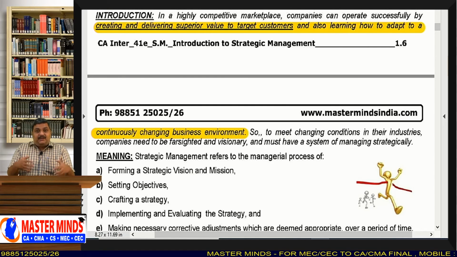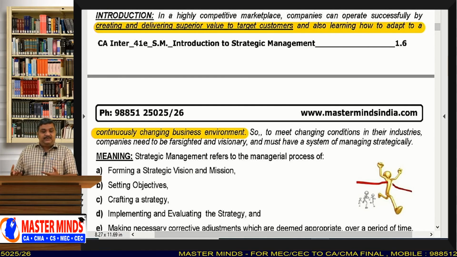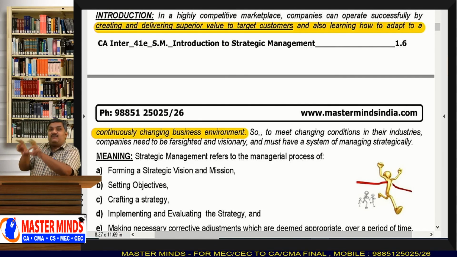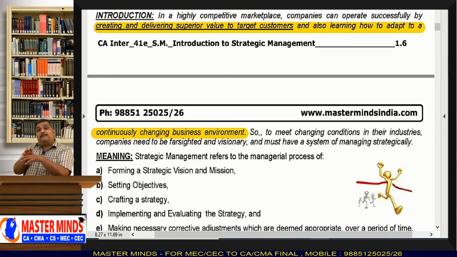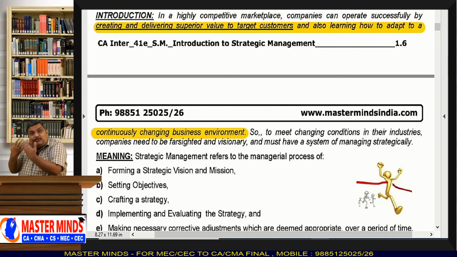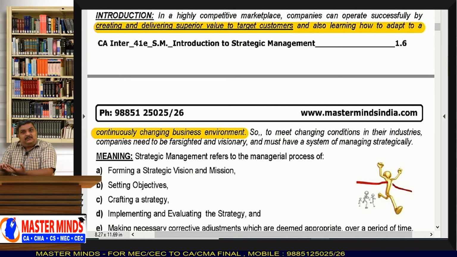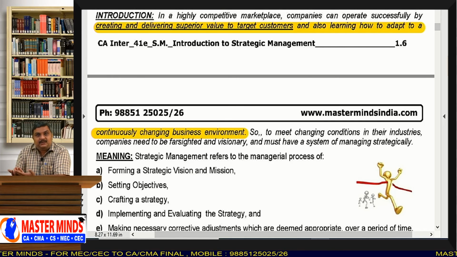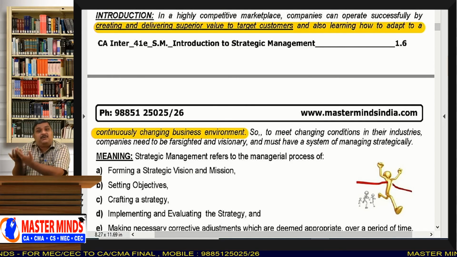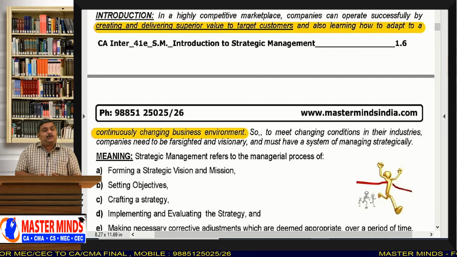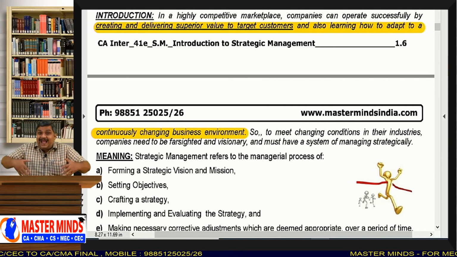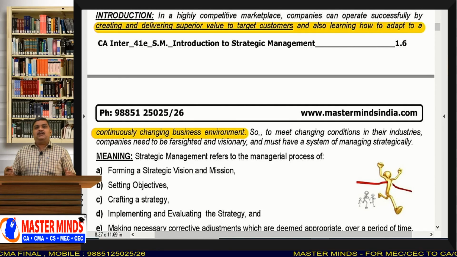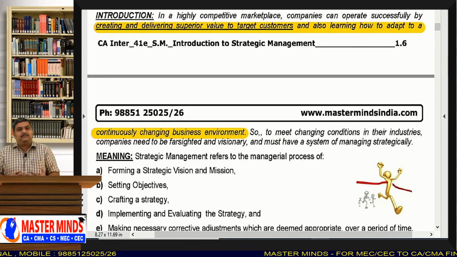So definitely every company should have a strategy, and you can survive in the market only when you provide superior value to the customers. That means the company should always work on value proposition. What the customer is expecting from you, you have to give him. You have to give value for the customer's money. That is very, very important. And also you should learn how to adapt to the changing situation. These things are all possible only once you have a policy or a business strategy.